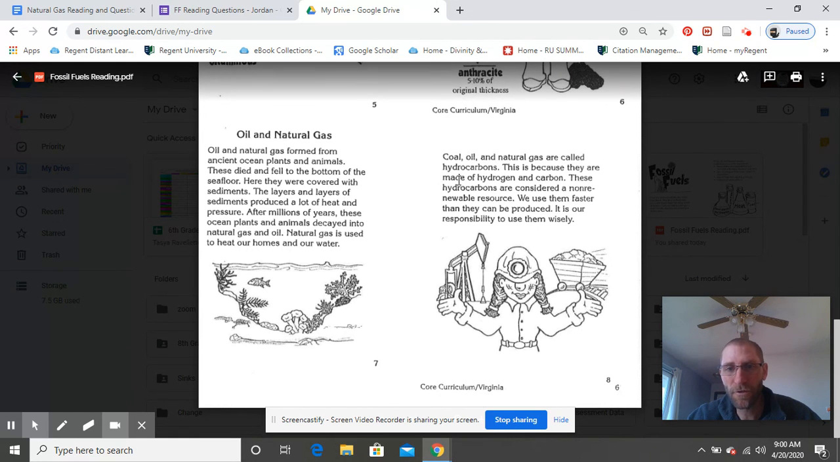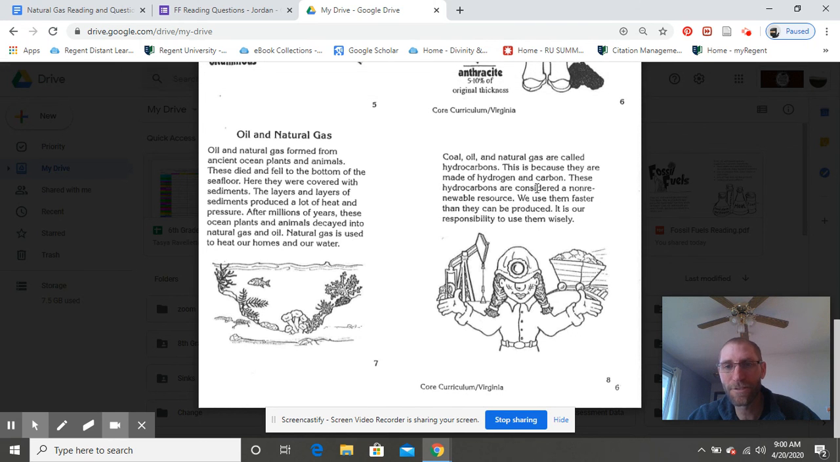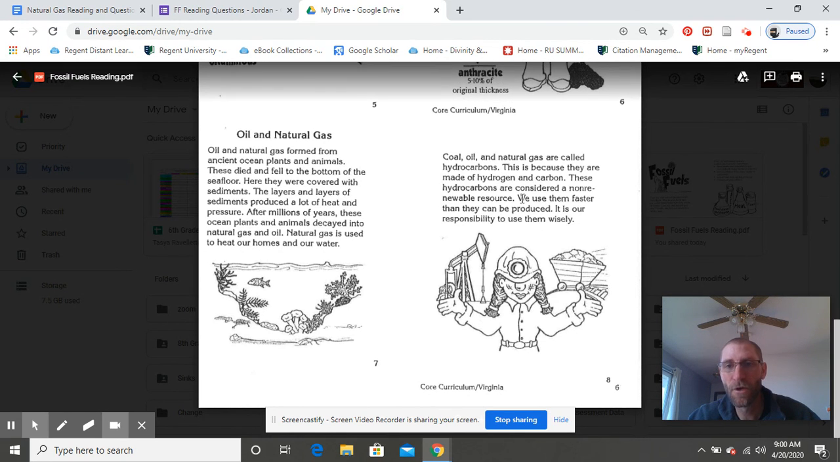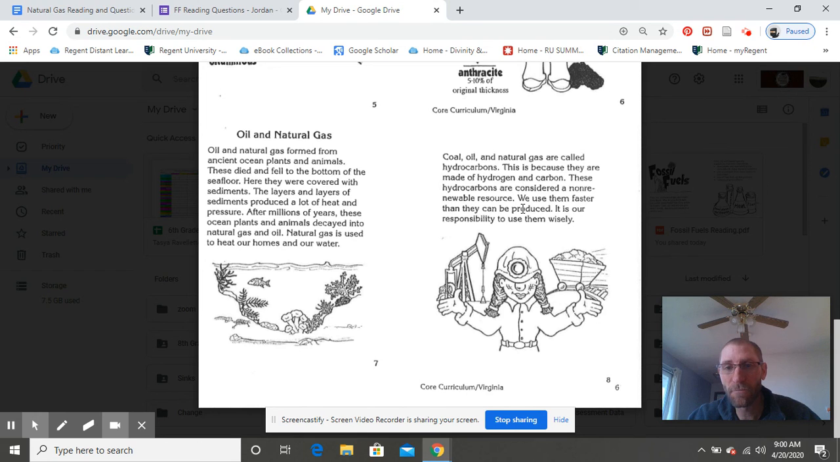Coal, oil, and natural gas are called hydrocarbons. This is because they are made of hydrogen and carbon. These hydrocarbons are considered a non-renewable resource. We use them faster than they can be produced. It is our responsibility to use them wisely.